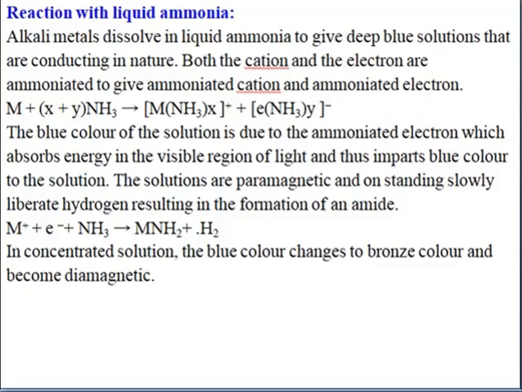If you leave it for some time, slowly it will start to liberate hydrogen and form the amide. When you take the concentrated solution, the blue color changes to bronze color, showing that from paramagnetic nature it is becoming diamagnetic nature. When it is paramagnetic, it is blue in color. When it is diamagnetic, it is bronze in color.